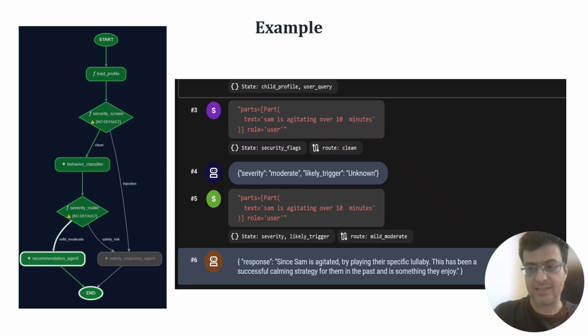This is the real trace, not a mockup. The message comes in, gets marked clean, classified as moderate, and routed by code to recommendation agent, which responds using Sam's actual profile, something that's really worked before.